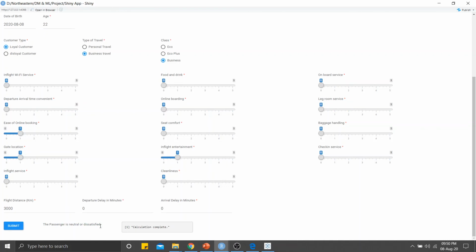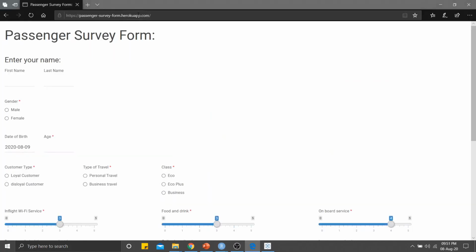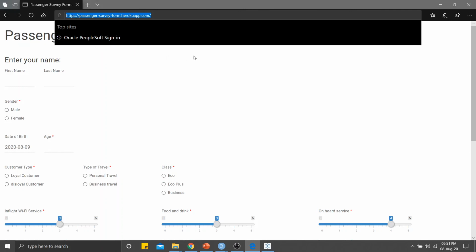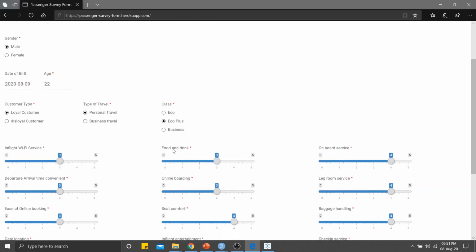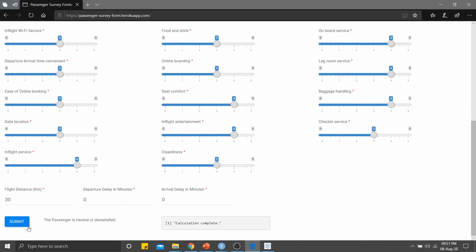Also, I have deployed this application on Heroku. So if anyone is interested to fidget around with the application, you can go to the passenger survey Heroku app. I will also provide a link in the description for this application. It's similar to the one which I was running locally. You just have to enter in your details, just basic details, and if you submit it, it will show you whether the passenger is neutral or dissatisfied.